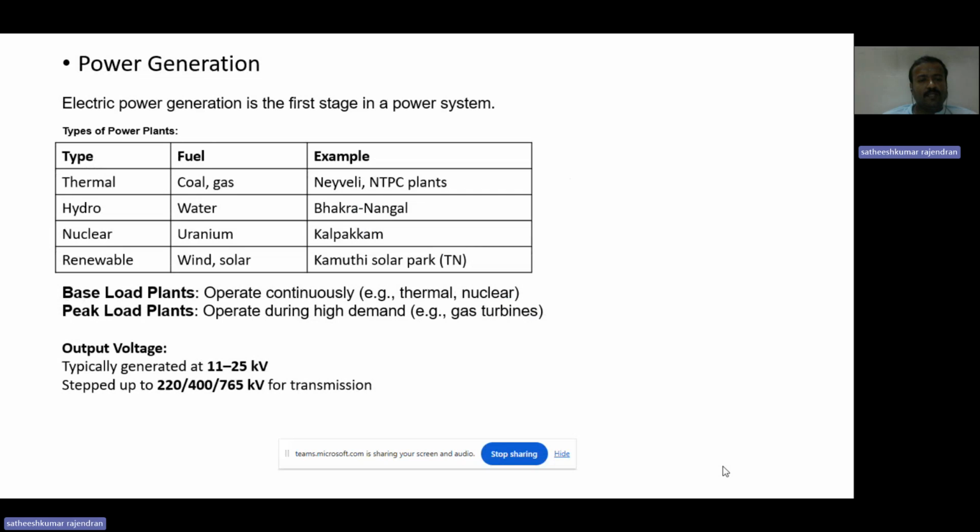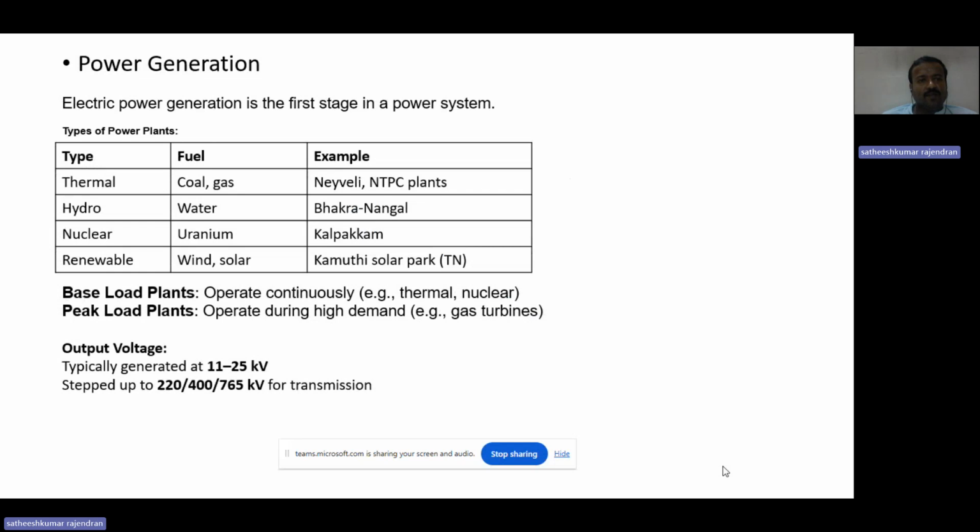Peak load plants operate during high demand for electricity, for example, gas turbines. The output voltage of power generation is typically 11 kV, in the range of 11 kV to 25 kV. It can be stepped up for transmission up to 765 kV. In future, 1200 kV is in the pipeline.